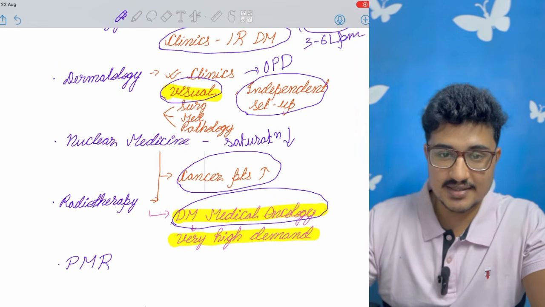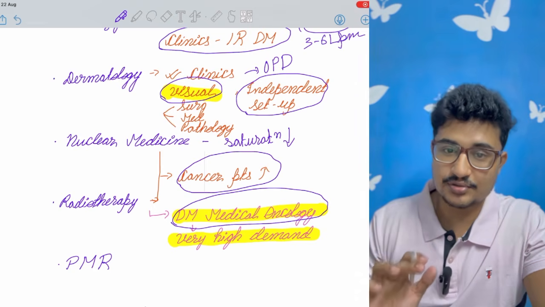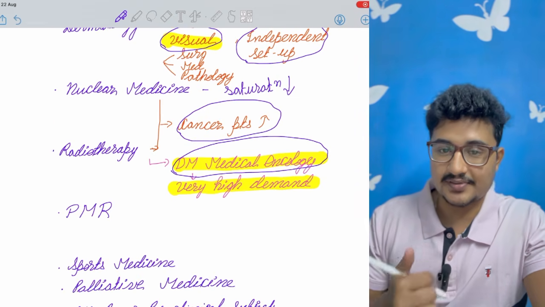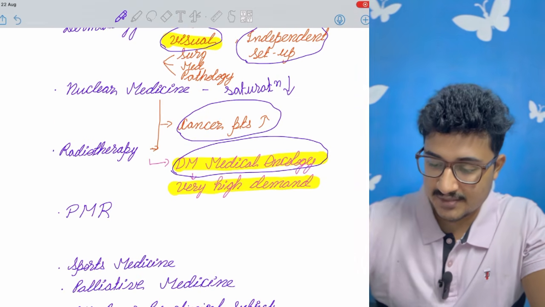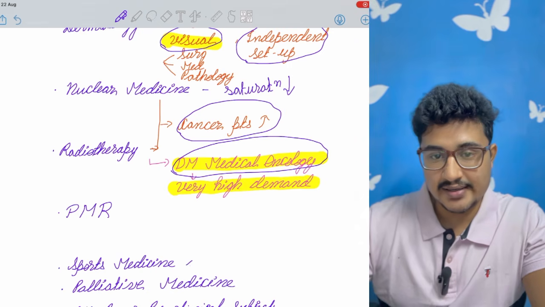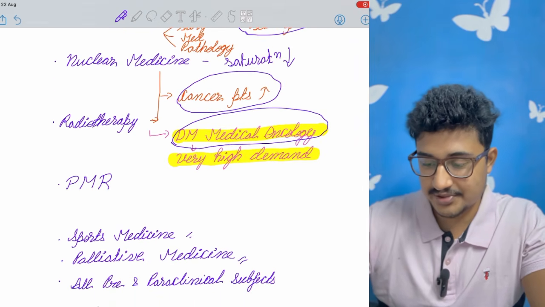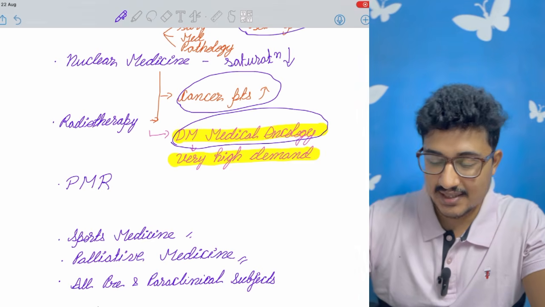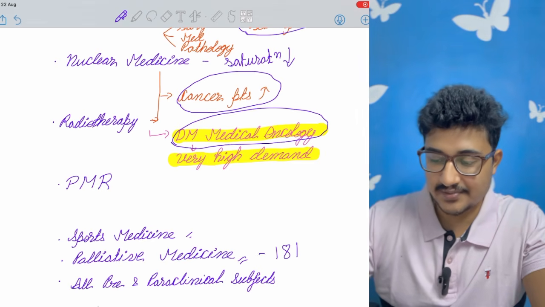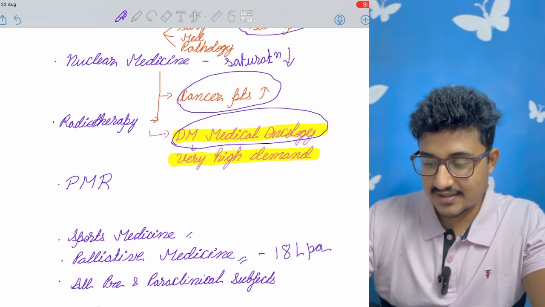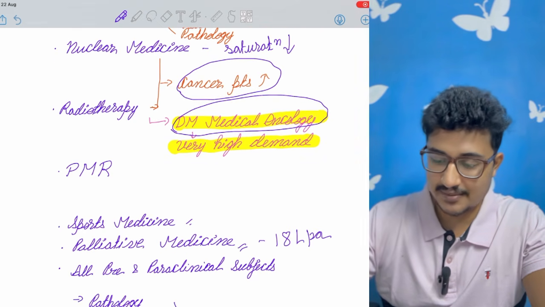After that is physical medicine and rehabilitation. It also gives a perfect work-life balance. Sports medicine, I think in VMMC only it is there, so sports medicine is also an option. Palliative medicine is another emerging branch. It gives a perfect work-life balance. Average salary is up to 18 lakhs per annum.